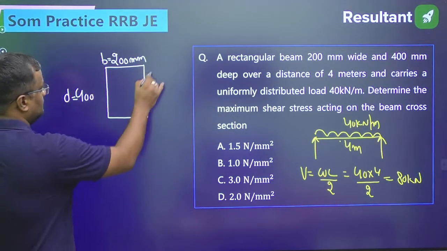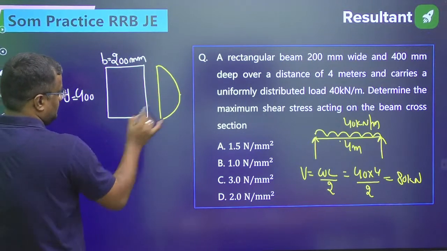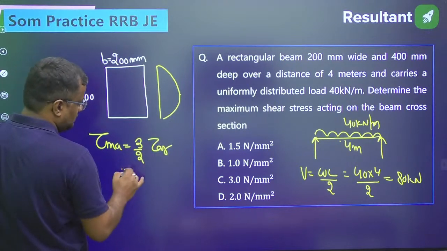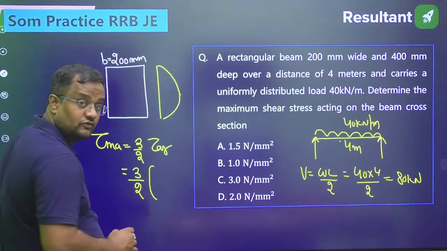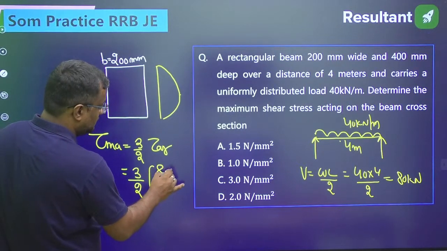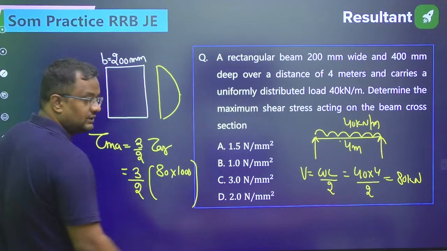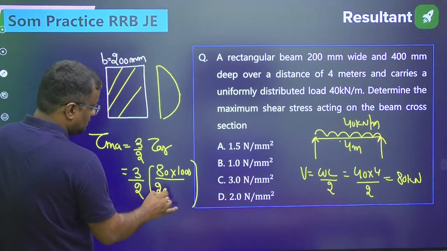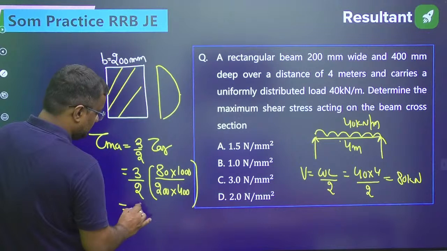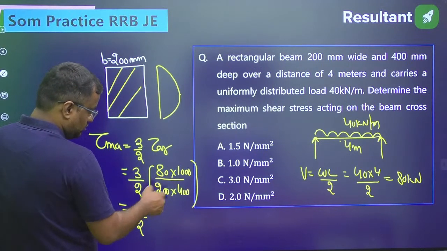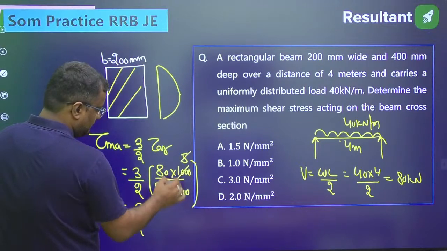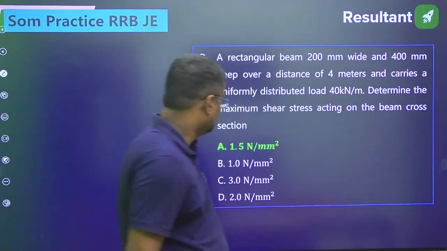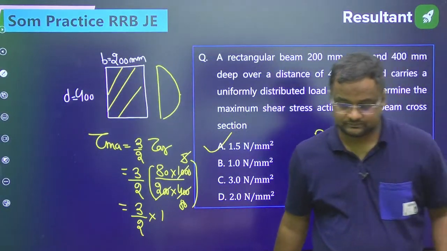And what is tau max? Tau max for a rectangular section is equal to 3 by 2 of tau average. What is tau average? Shear force by area. Shear force is 80 kilonewton, so multiply by 1000 because the options are in Newton, upon area. Area is 200 into 400. So 3 by 2 times this, and it comes to 1.5 N/mm². Any doubt?